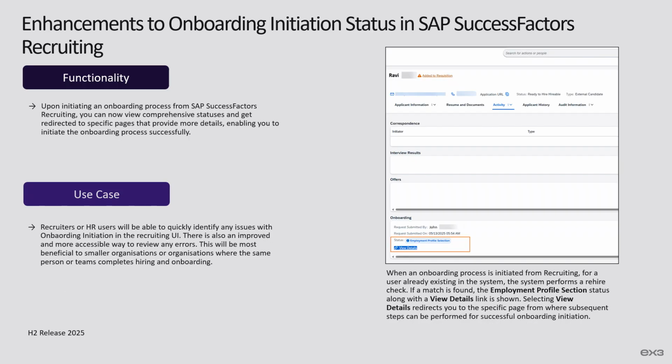Enhancements to onboarding initiation status in SF Recruiting. Upon initiation of the onboarding process from SF Recruiting, you can now view comprehensive statuses and get redirected to specific pages that provide more details, enabling you to initiate the onboarding process successfully. Recruiters or HR users will be able to quickly identify any issues with onboarding initiation in the recruiting UI. This is also an improved and more accessible way to review any errors. This will be most beneficial to small organizations or organizations where the same person or team completes hiring and onboarding.